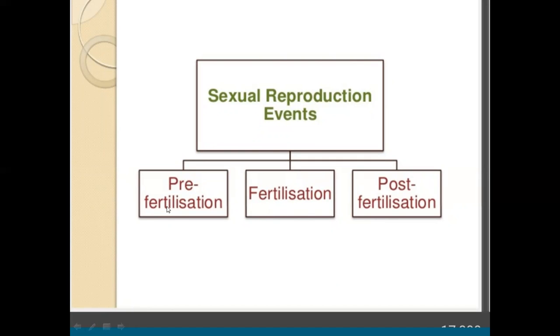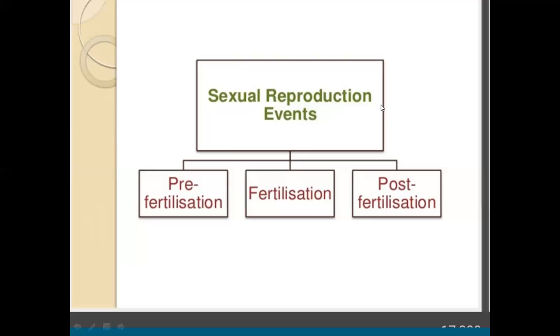Mainly they cross three stages: pre-fertilization, fertilization, and post-fertilization. Pre-fertilization means before the fertilization, what happens during the fertilization, and what happens in post-fertilization. After crossing the three stages, the sexual events are completed in the case of animals.